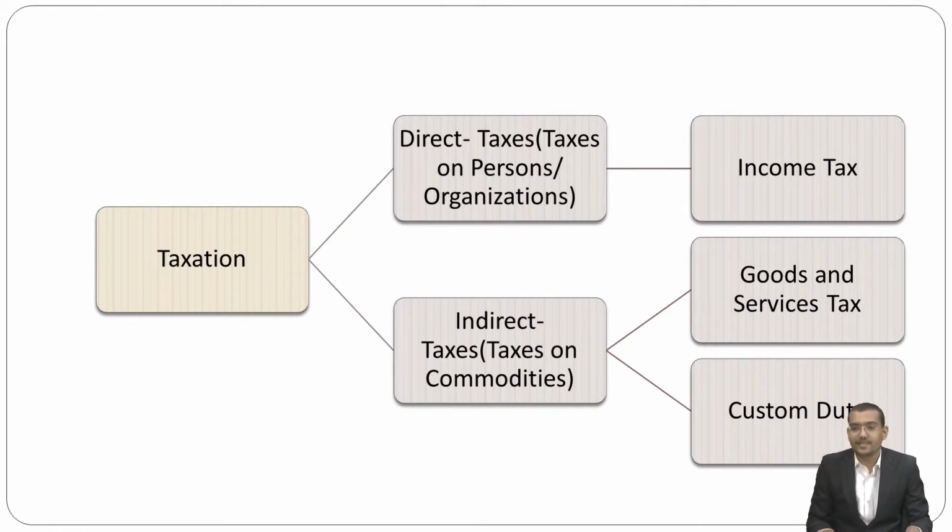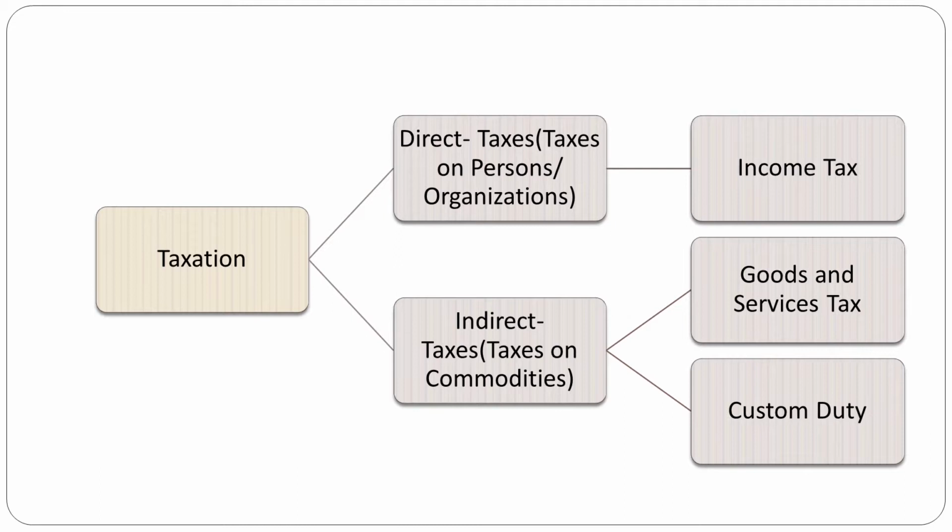That is, tax is of two types. First is direct tax, that is tax on a person or organization, and second is indirect tax, that is a tax on a commodity. In direct tax, there is only income tax. Before that, wealth tax and gift tax were there in direct taxes, but now there is only income tax.